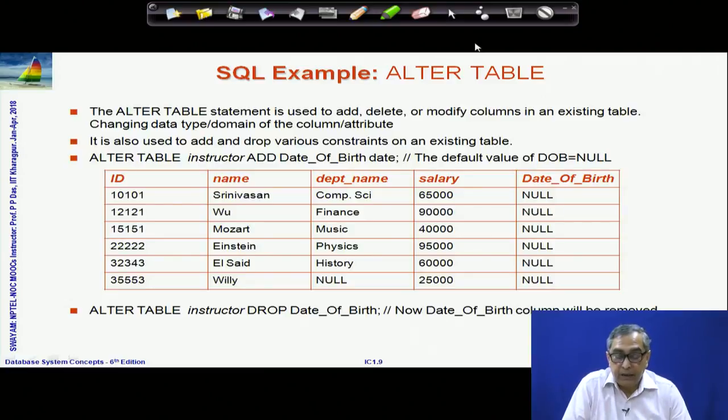The original instructor table that we took did not have a date of birth. Now, we are adding a date of birth. The syntax is given here, and we have said that it will have a default value which is null. If you do not specify what the default value is, then the default value will be taken as null.